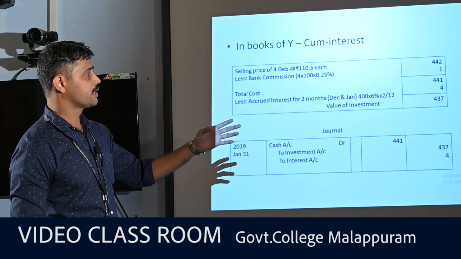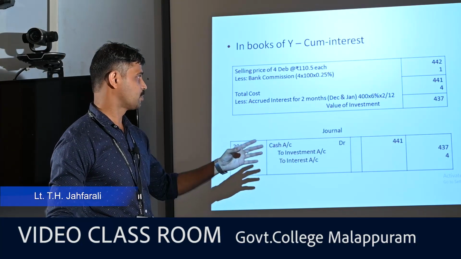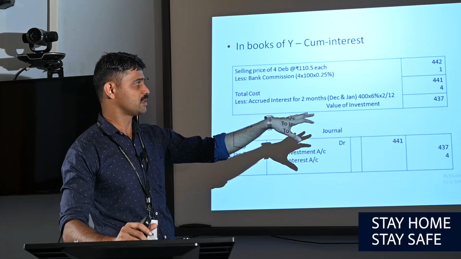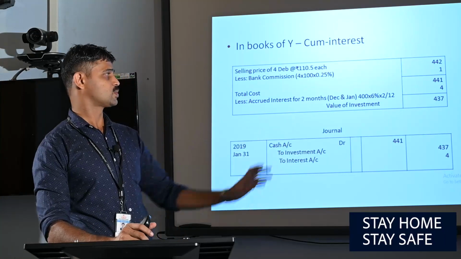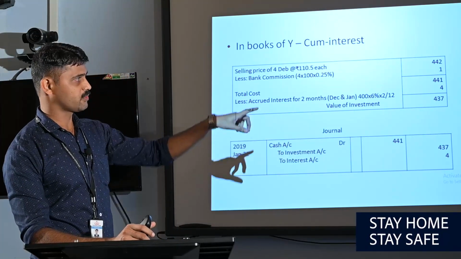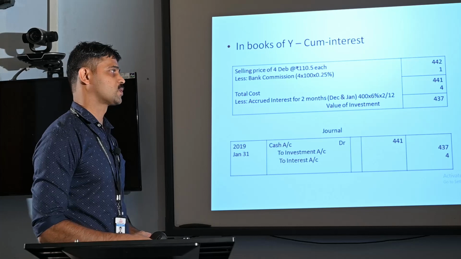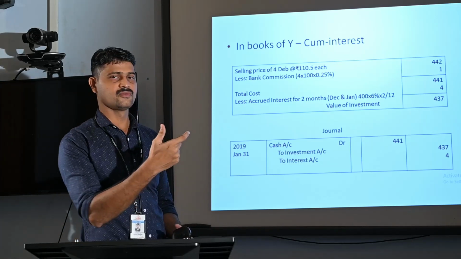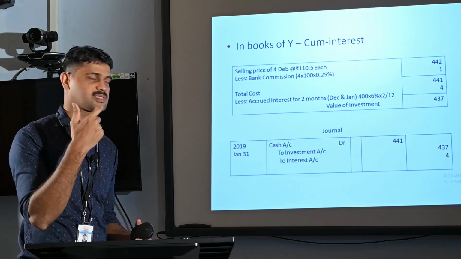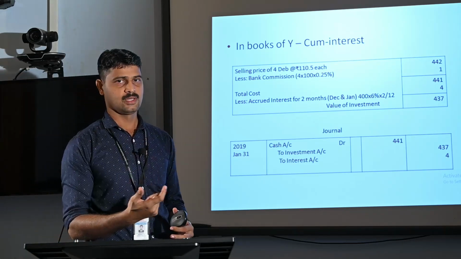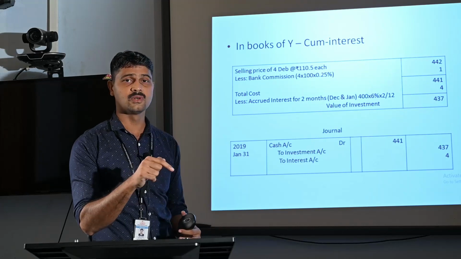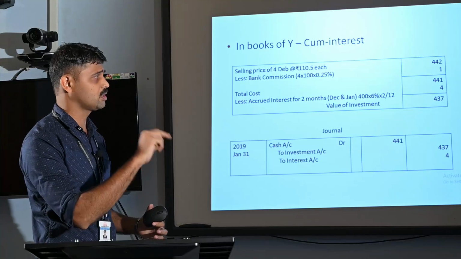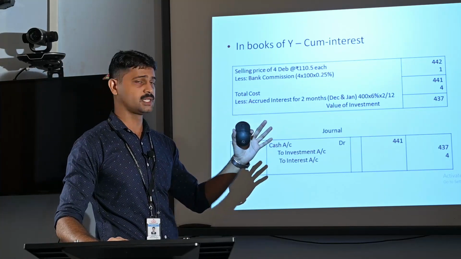Here 2 months interest is already accrued for the investment, for the months of December and January. So the same amount of interest, 400 into 6% into 2 months, 2 by 12, that is rupees 4. So 441 minus 4, value of investment is rupees 437. Here the amount received by Mr. Y for selling the securities to Mr. X, that is rupees 441. This 441 is inclusive of the interest for 2 months, that is rupees 4. That is why the actual value of investment is only rupees 437.